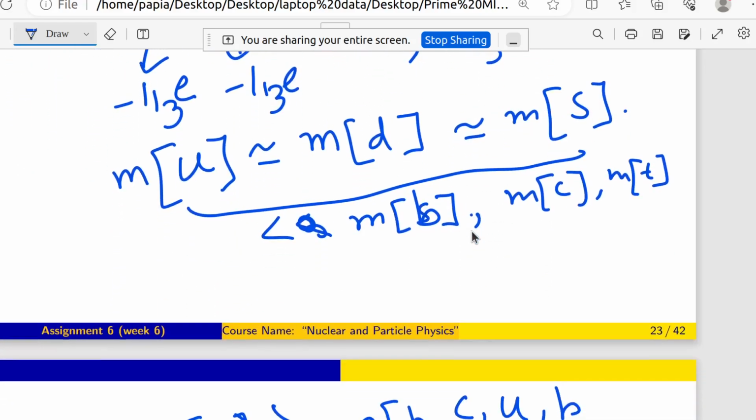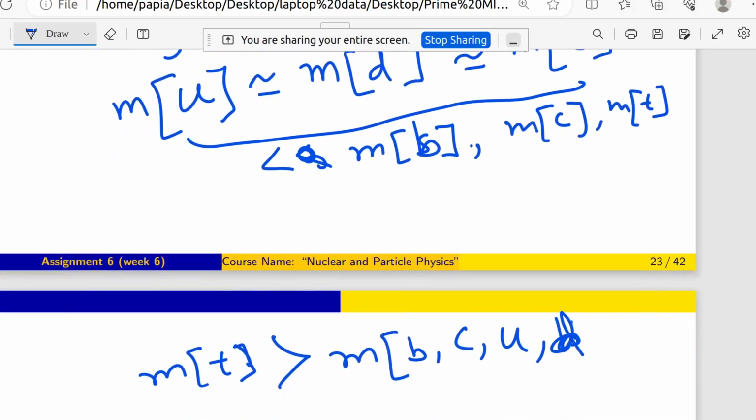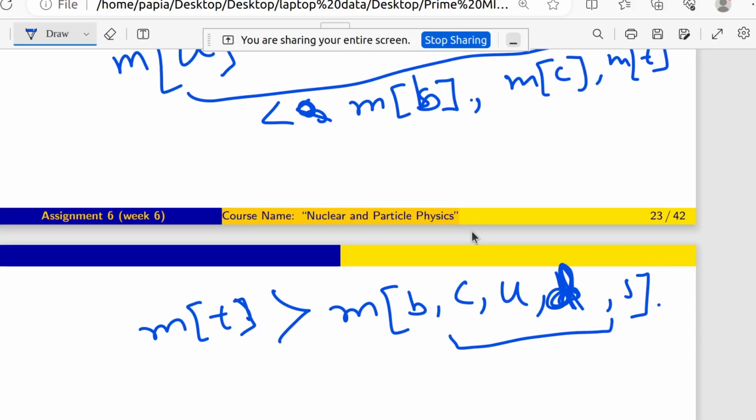Among these 6 quarks, up, down, strange, charm, bottom, top, m of t is the highest one, and the rest are lower than that.